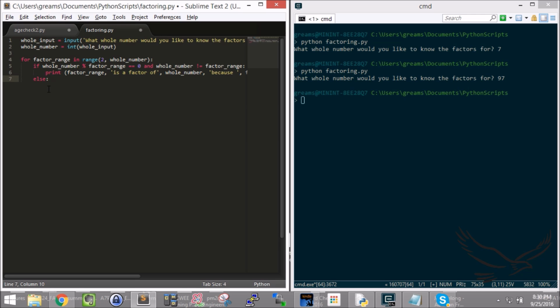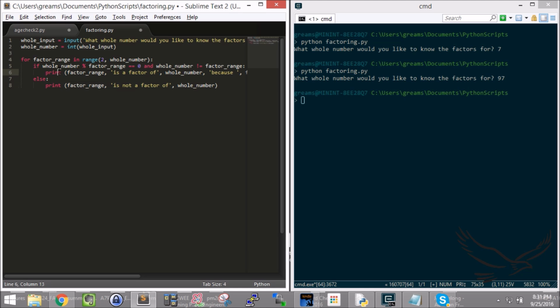So else colon, and let's print this number, factor range, and I'll put in quote, "is not a factor of," and let me put quote, whole number. So I'm saying the number that I'm working with in the factor range is not a factor of the whole number.